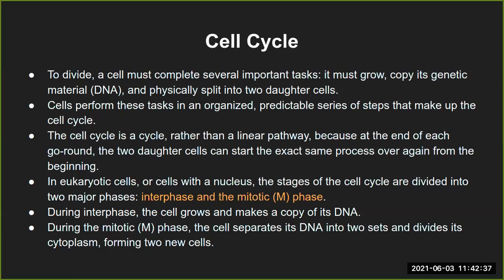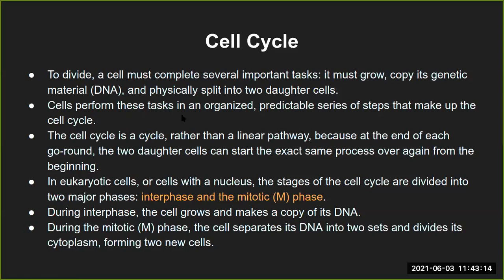And then it has to copy its genetic material. Again, it's similar: the cell organelles are getting duplicated, and the genetic material is also getting replicated. So it has to create two copies, one set goes to one cell and the second set goes to the other cell. The last stage is physically splitting into the two daughter cells. This physical splitting is actually your mitosis phase, and we will see that while we look at the individual stages of the cell cycle.